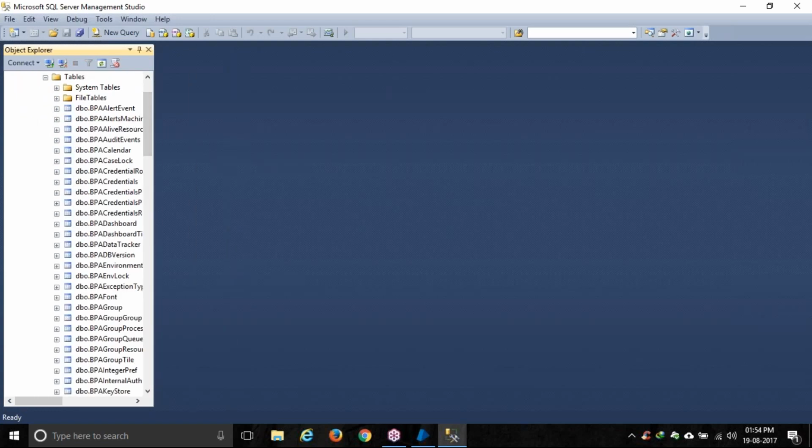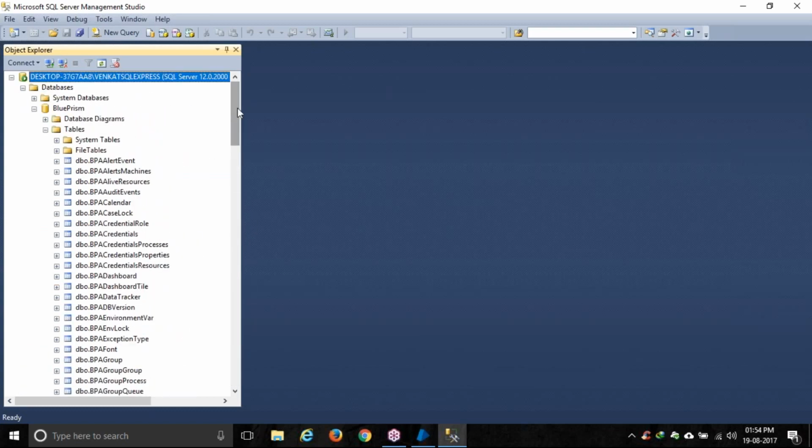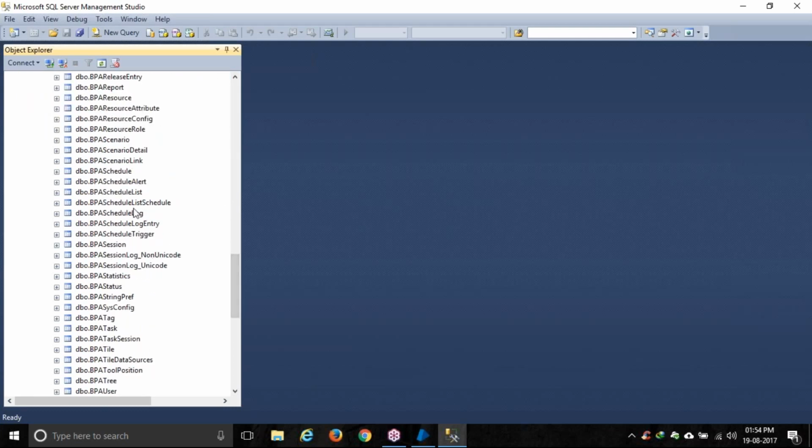See, this many tables the Blue Prism created. So here all the configuration files are stored, right? As developers we don't use all this, but infra guys usually maintain all this.